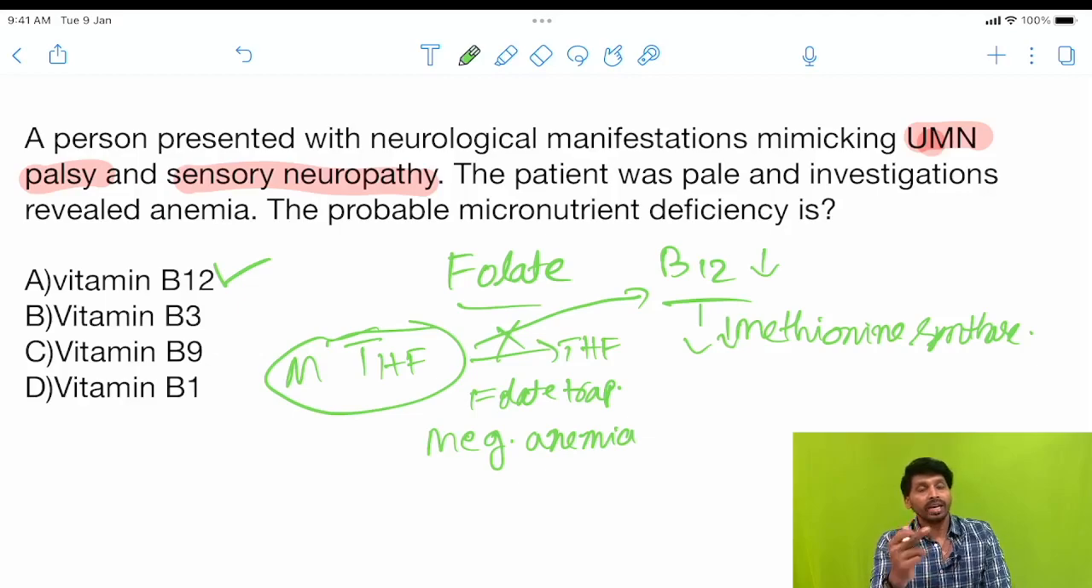So one is for anemia, the main reason is decreased activity of methionine synthase, and the other one is methylmalonyl CoA. This methylmalonyl substance will be deposited in the myelin sheath of the neurons, so that demyelination of neurons leads to sensory as well as motor neurological manifestations. So that is the reason. The correct answer is B12. B9 is involved only in megaloblastic anemia.